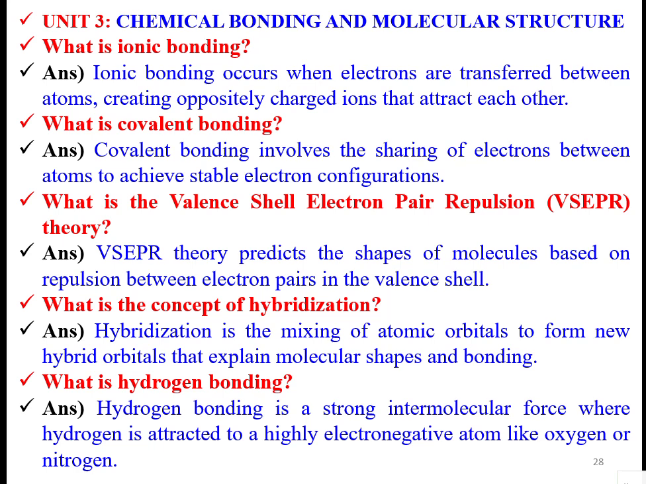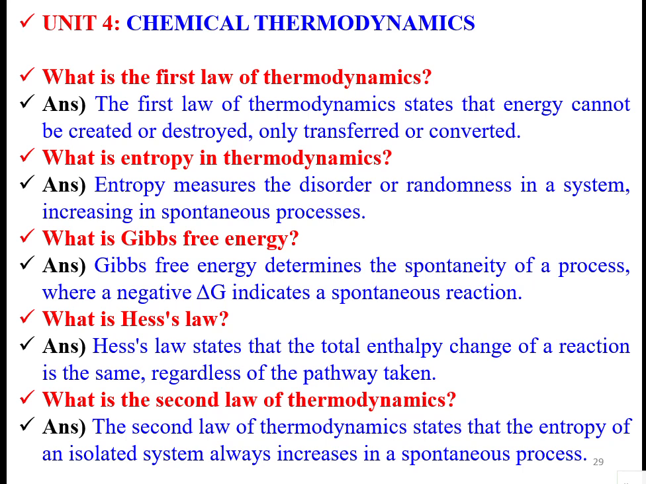So what is hydrogen bonding? Hydrogen bonding is a strong intermolecular force where hydrogen is attached to highly electronegative atoms like oxygen or nitrogen, or also the halogens. They are all electronegative elements.